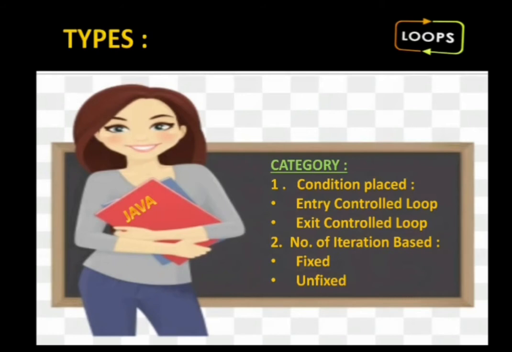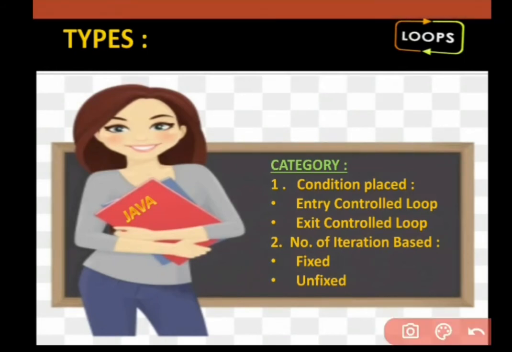But when we are talking about the number of iterations, it is said to be fixed or unfixed. When we are placing a condition at the start, it is said to be an entry control loop. When we are placing a condition at the end, it is said to be an exit control loop.